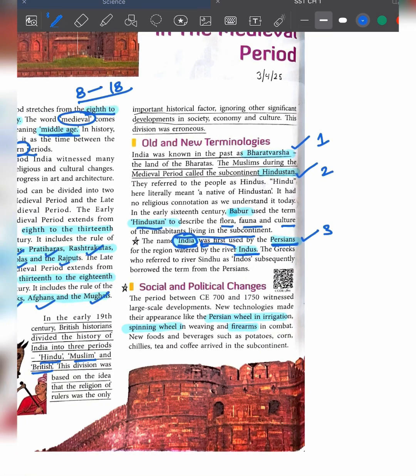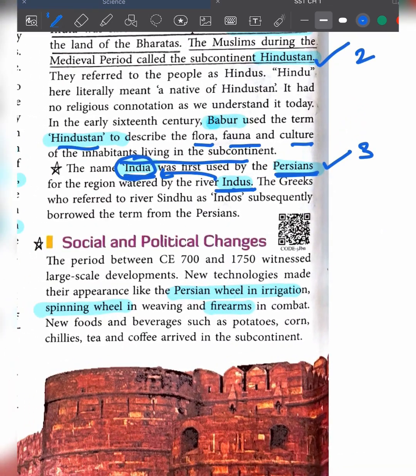Then what are the social and political changes that occurred? Many social and political changes occurred during this medieval period.